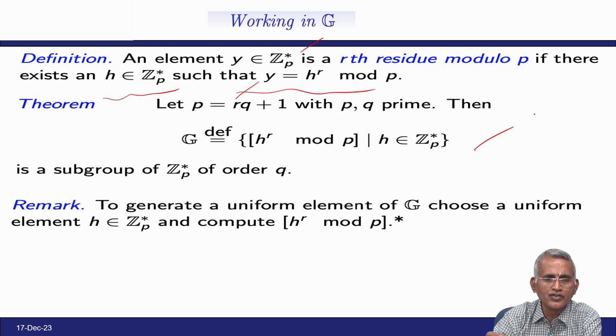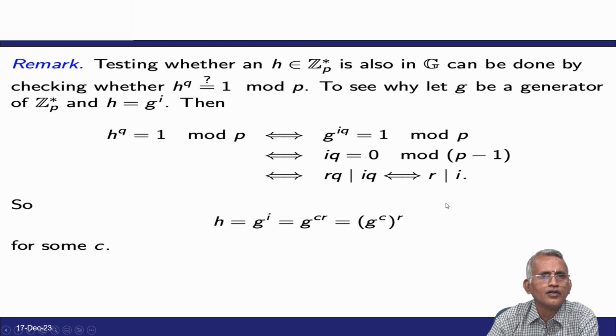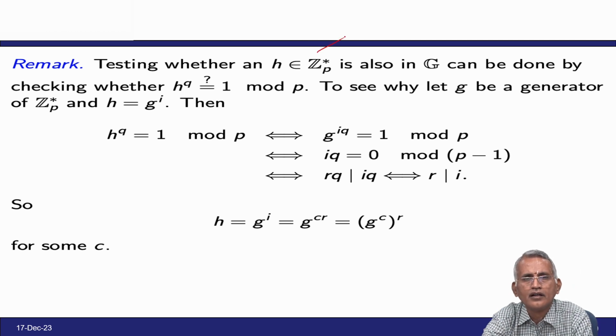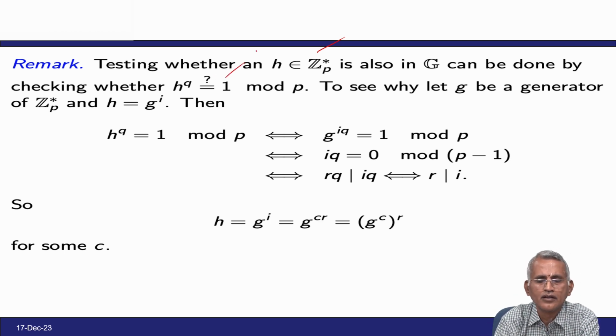The generator is a uniform element of G. Choose a uniform element h in Z_p*, compute h^r modulo p, and test whether it is a generator by checking that h^q equals 1 modulo p.